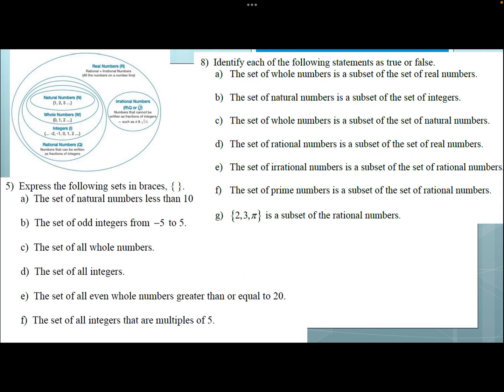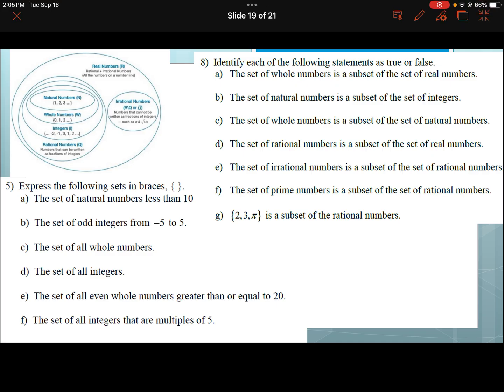Right, here are your questions. Have a go at this. I'll go through it very shortly. Okay, hoping that's enough time.